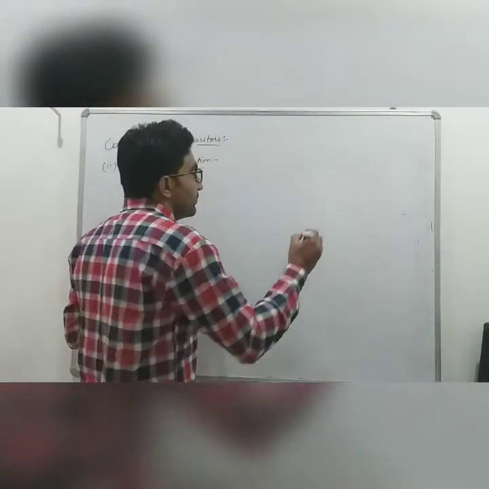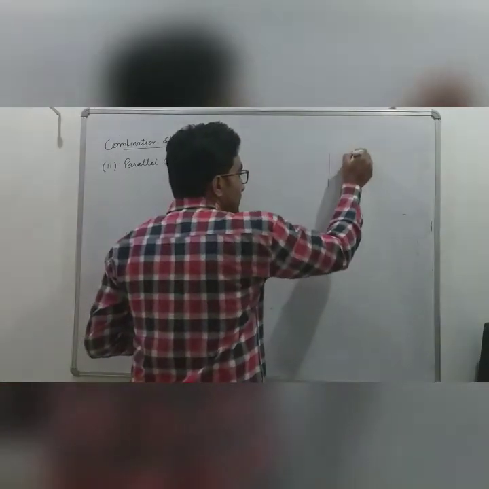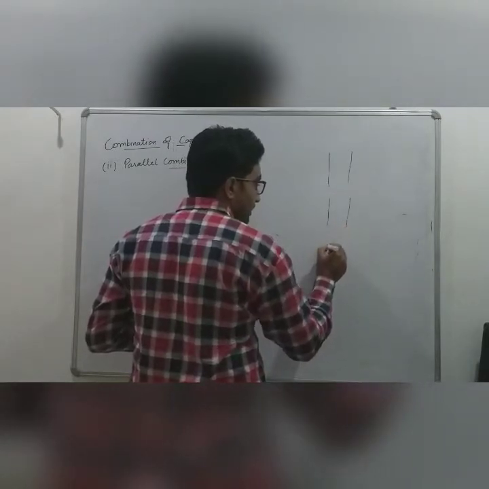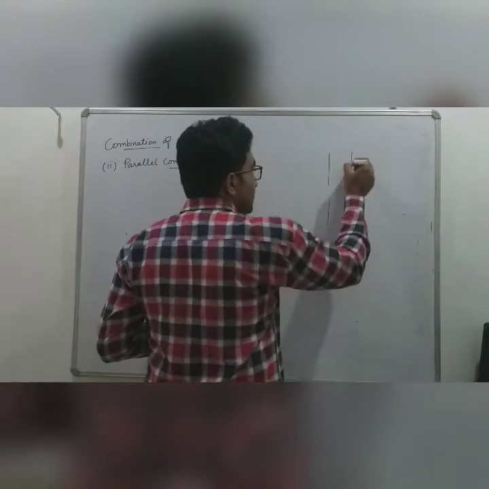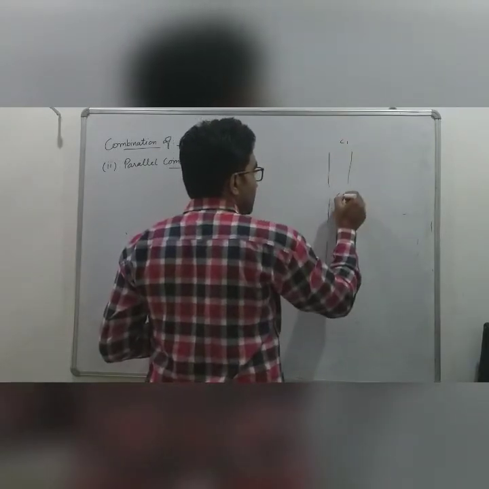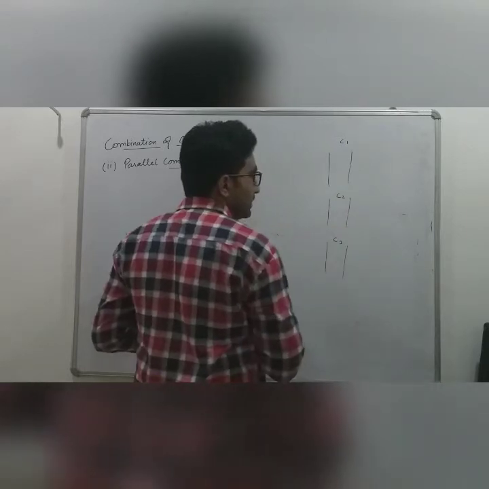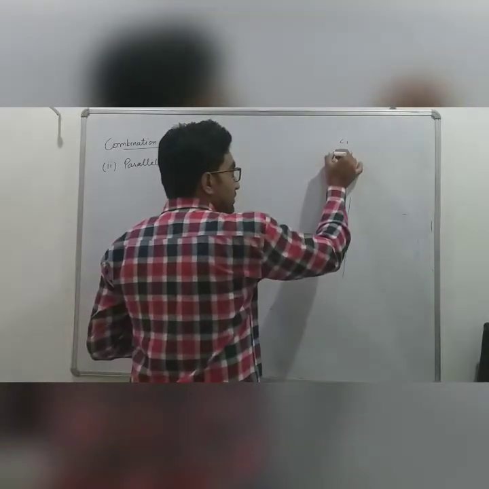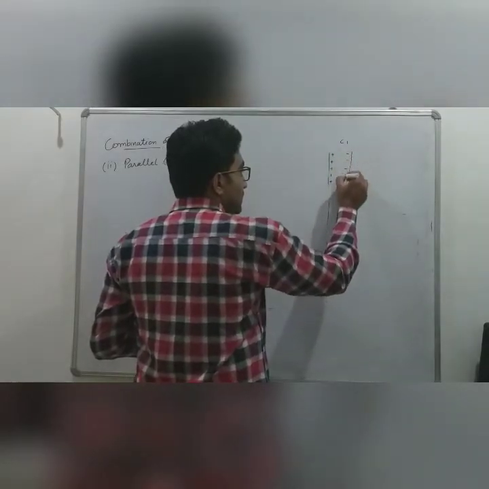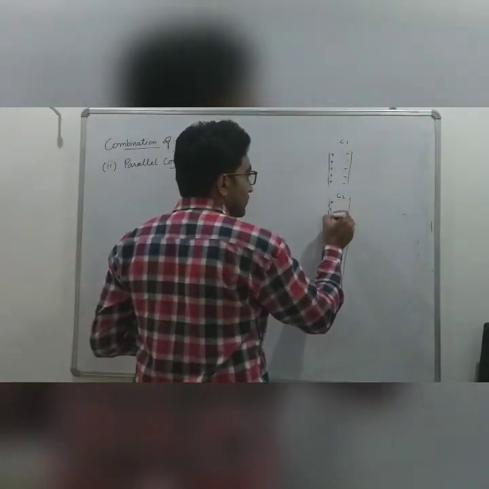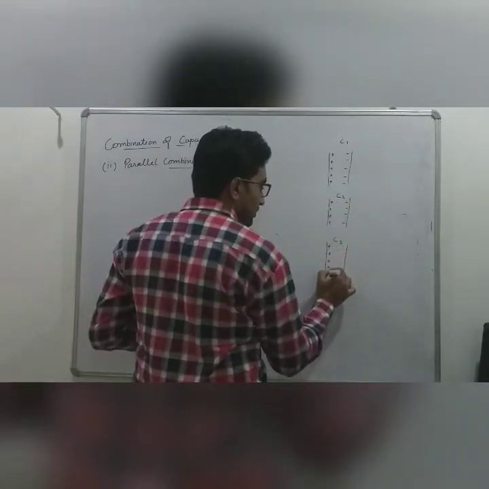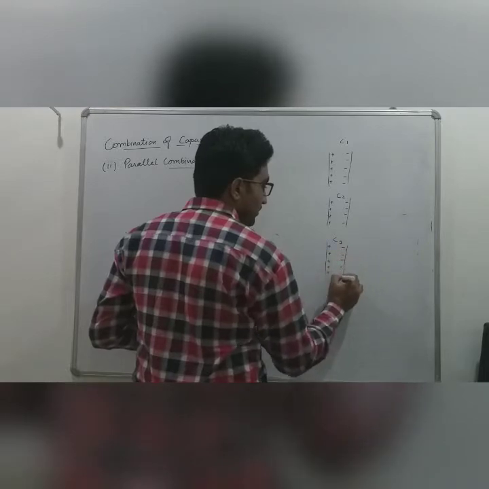Let's see, if we have three capacitors having capacitances C1, C2 and C3. Suppose this capacitor has capacitance C1 and this one has C2 and this one has C3 capacitance, and this is the positively charged plate of the capacitor, then this one is negatively charged, again a positively charged plate, and this one is a negatively charged plate.